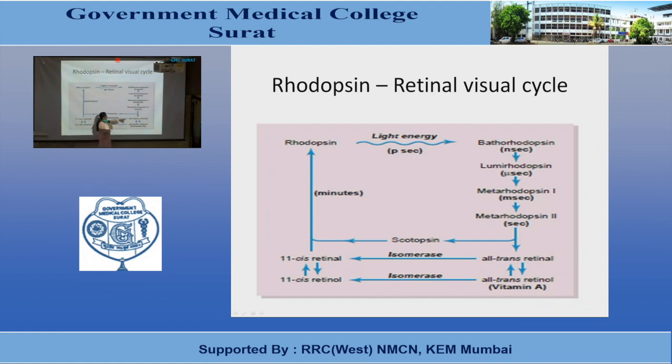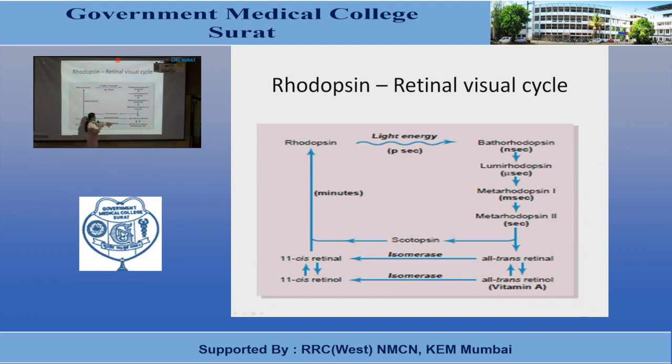Now, regarding the alternate route, all trans retinal can be converted into all trans retinol, and then all trans retinol in the dark, in the presence of the enzyme isomerase, gets converted into all 11-cis retinol. Then this 11-cis retinol will be converted into 11-cis retinal, which is the ultimate product which will combine with the scotopsin to form rhodopsin. Once the 11-cis retinal is formed, it will automatically combine with the scotopsin to form rhodopsin.